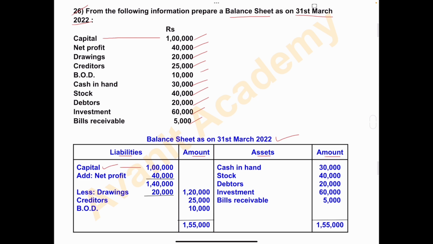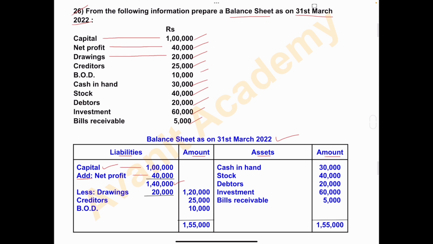Next item is net profit. This net profit is to be added to capital. So write here, add net profit. The net profit amount is 40,000. 1 lakh plus 40,000, total is 1 lakh 40,000. Next item is drawings rupees 20,000.